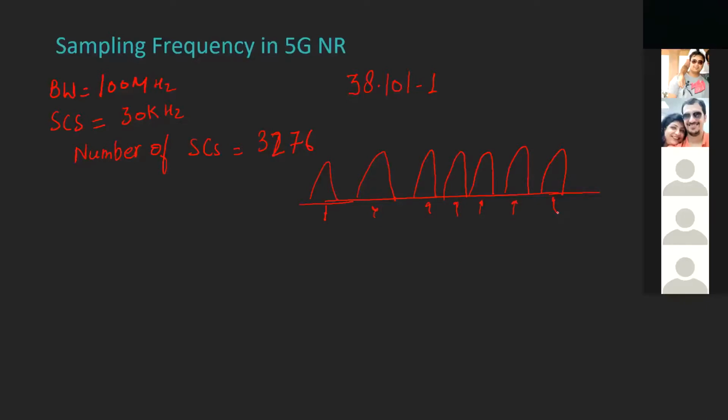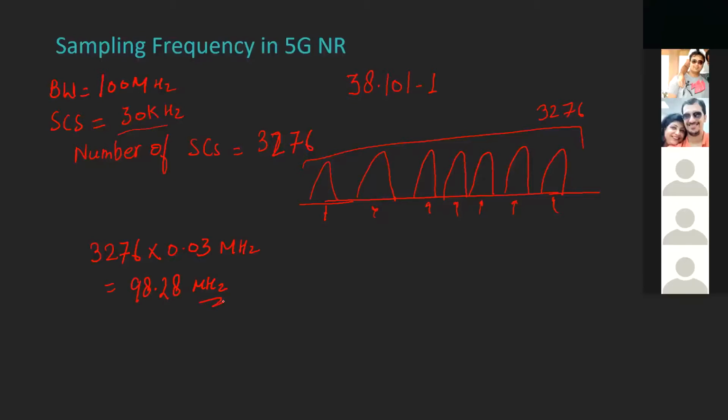These subcarriers will be 3276, and because the subcarrier spacing is 30 kilohertz, the total bandwidth captured by them is 3276 multiplied by 0.03 megahertz. If I calculate quickly, it is 98.28 megahertz.